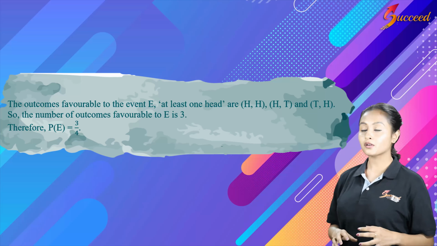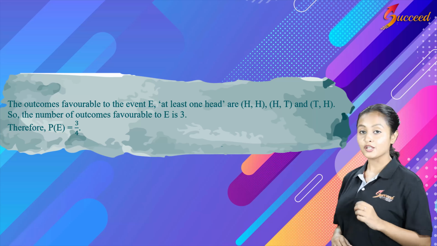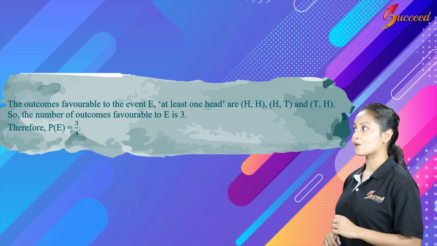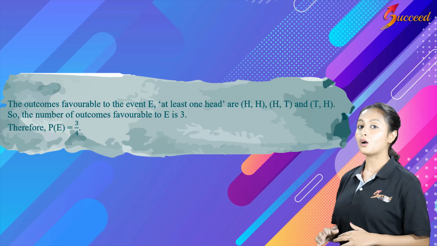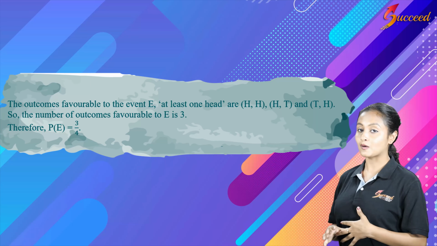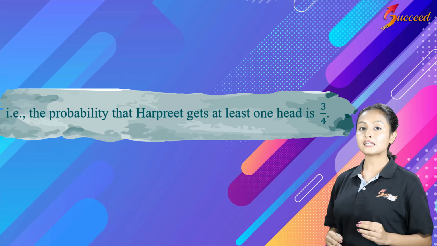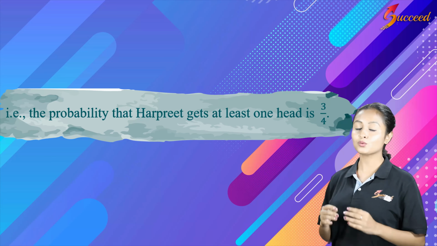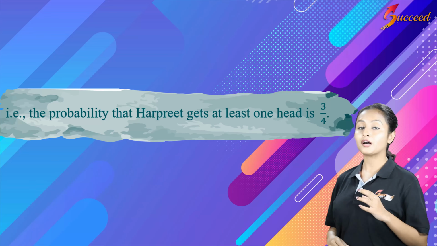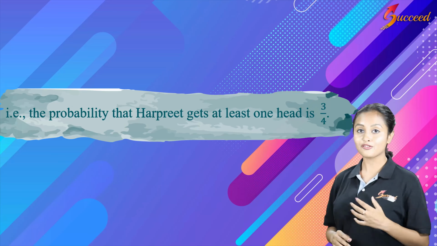The outcomes favorable to the event E, that is at least one head, are H, H, H, T and T, H. So the number of total favorable outcomes is 3 and the number of total possible outcomes is 4. So the probability of getting at least one head is equal to 3 divided by 4. That is, the probability that Harpreet gets at least one head is 3 by 4.